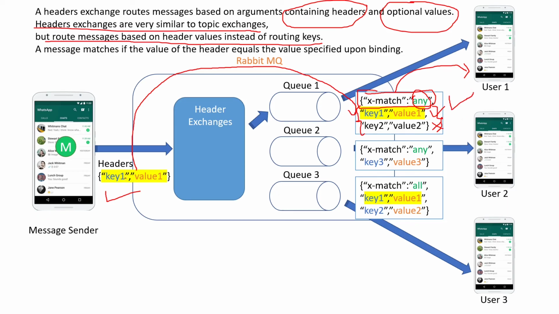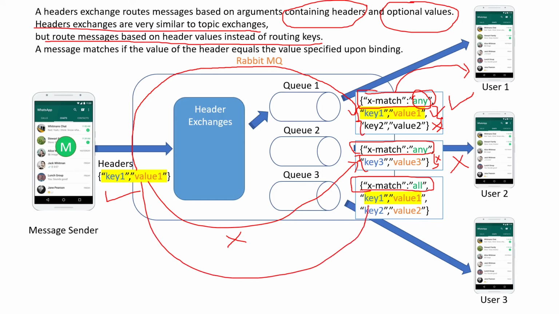So we'll see the second queue. X matches any, again it is the same, it can match anything. As we have only one key here, this will not match this key, so even R will be false, so this will not be delivered. Third thing we'll see, as you can see here, X matches all, which means and, we have to do and here.